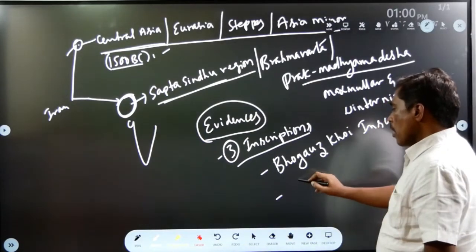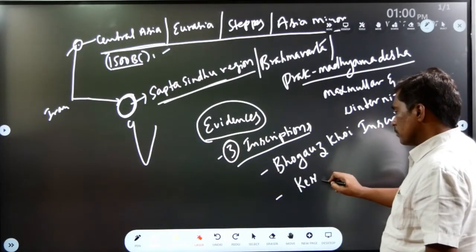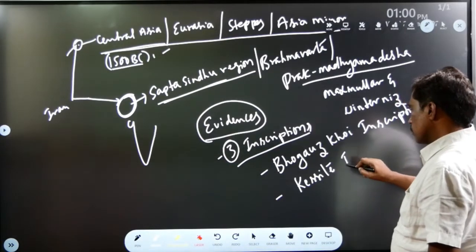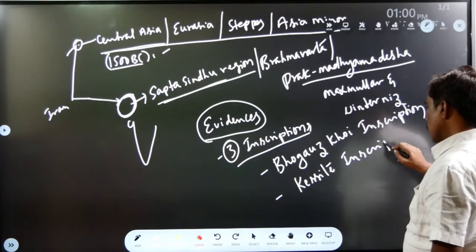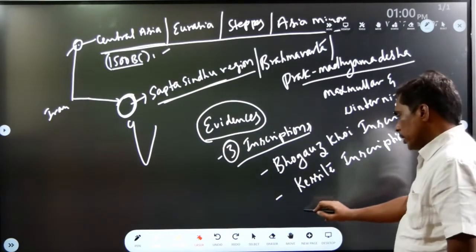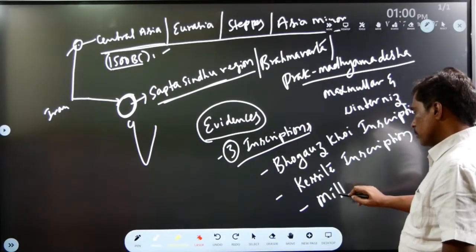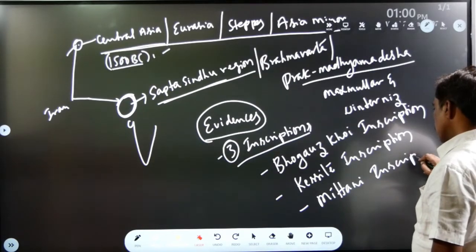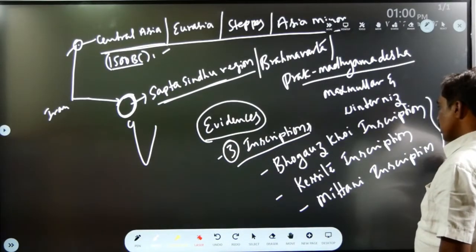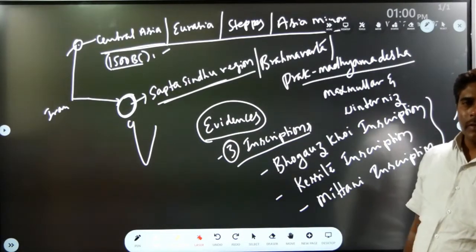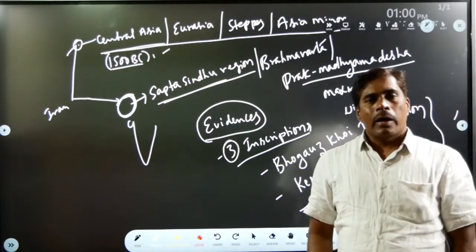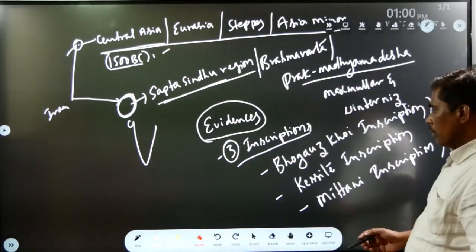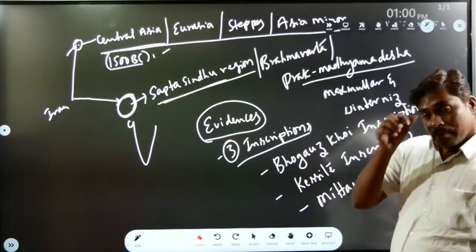Second one, Kassite inscription. And third one, Mitanni inscription. So these three inscriptions provide information about Aryan migration.